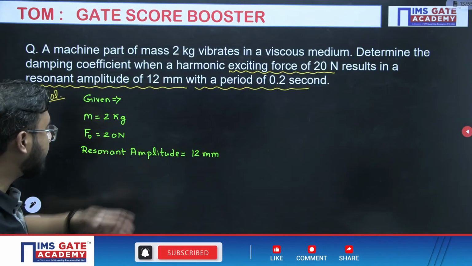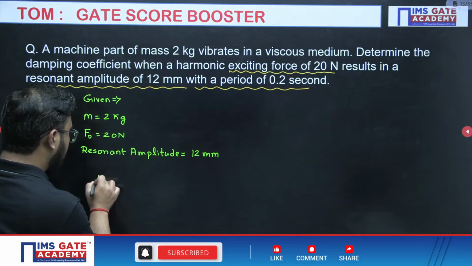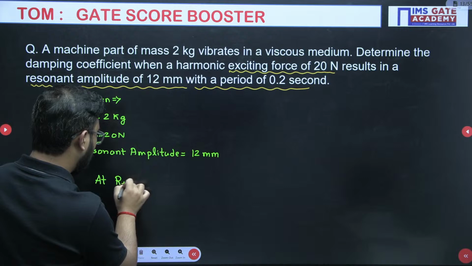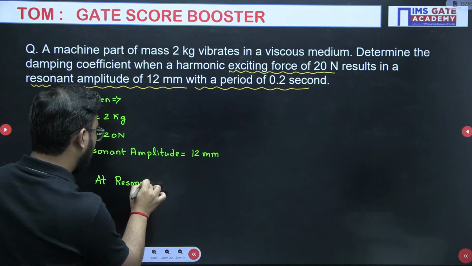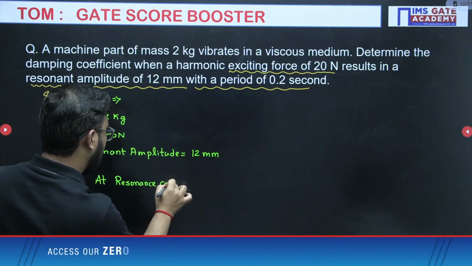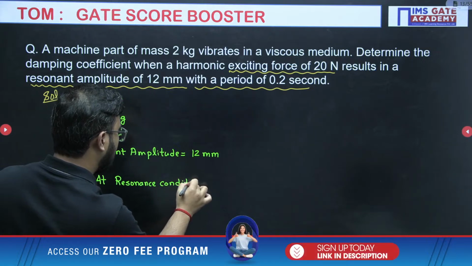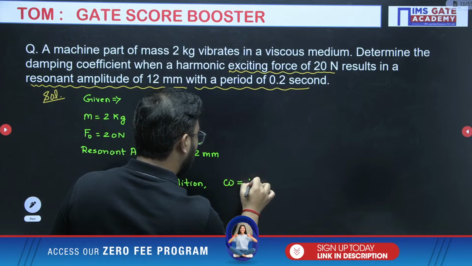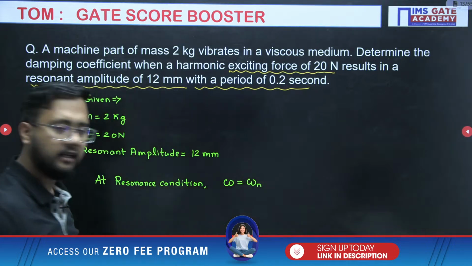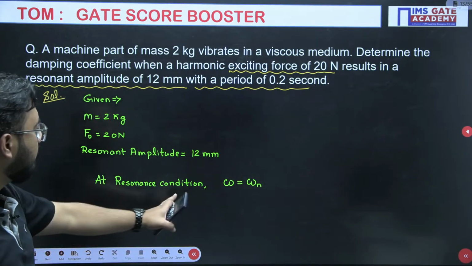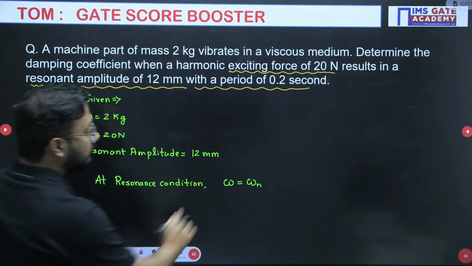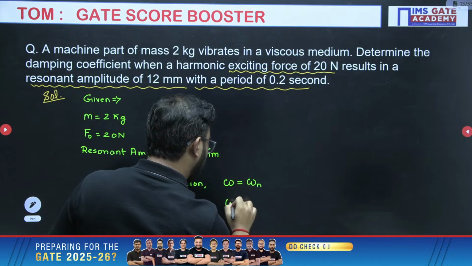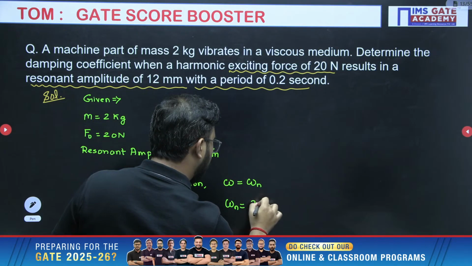So resonant amplitude. Now at resonance, omega equals omega n. Clear? At resonance, omega equals omega n. Fine. They have given a period of 0.2 seconds. So omega n you can write as 2 pi divided by time period.